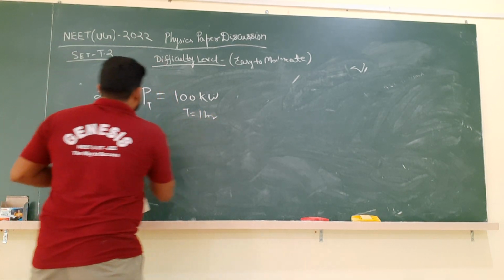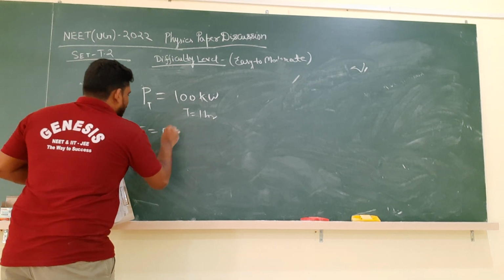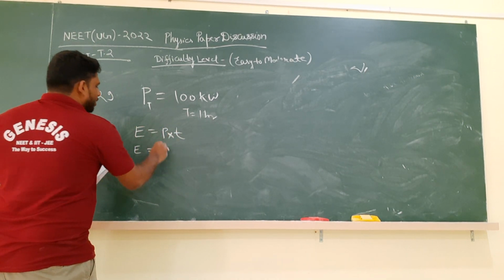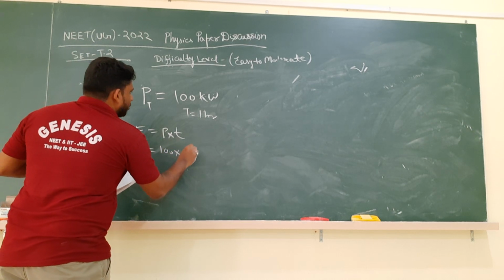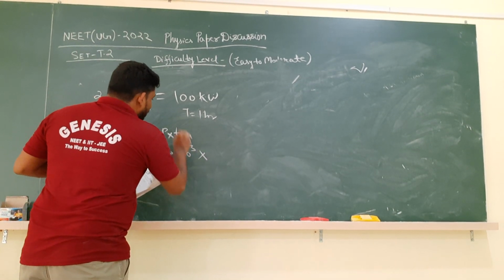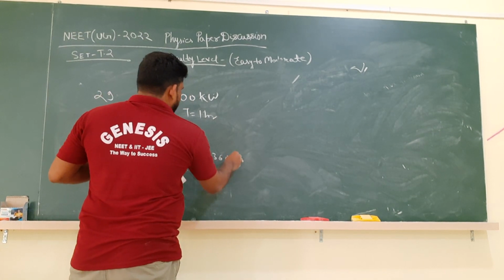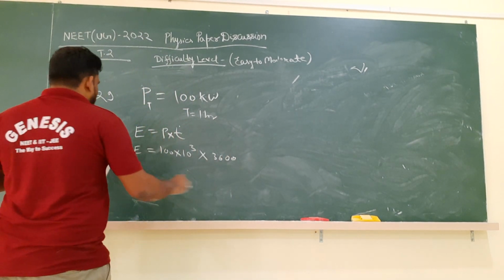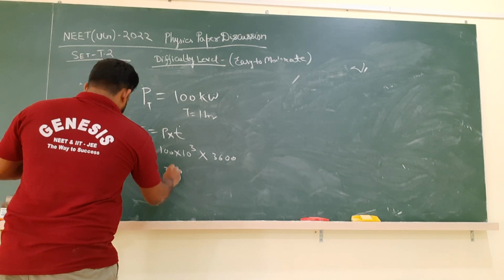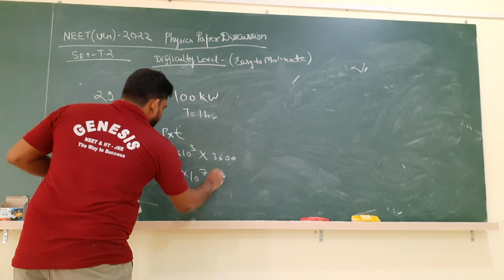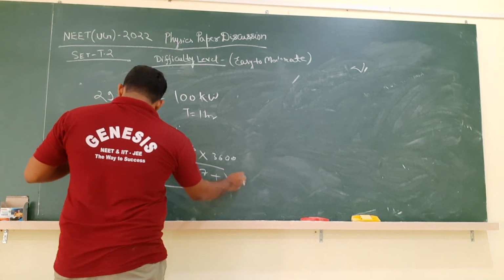We can clearly know that energy is equal to power into time. So the energy it will radiate is 100 kilowatt, that means 100 into 10 power 3, into the time, which is 1 hour, that is 3600 seconds. Solving this, we get energy equal to 36 into 10 power 7 joules. That is the energy.